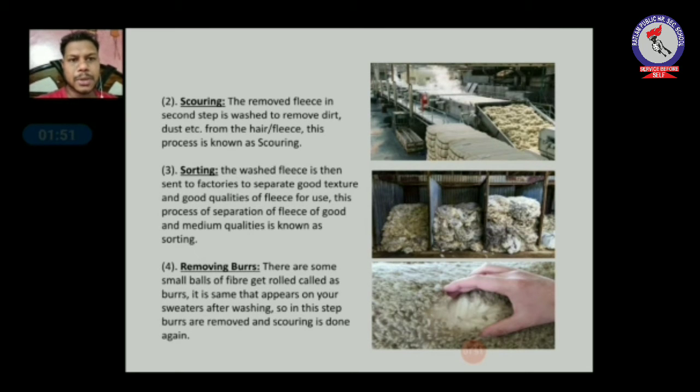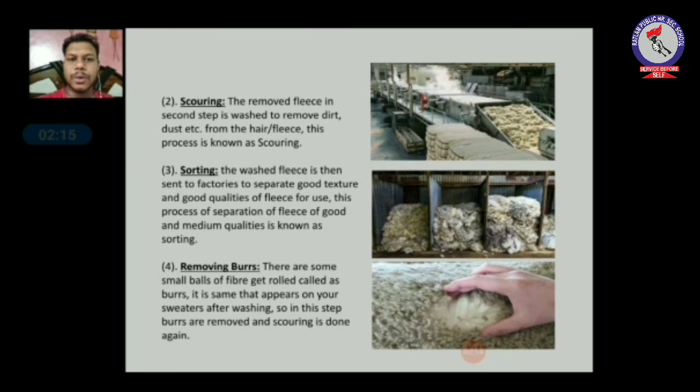Then the third step comes, that is sorting. The washed fleece is then sent to the factories to separate good texture and good quality fleece for other uses. This process of separation of fleece of good and medium quality is known as sorting. In the second picture you can see there are 3 blocks made, and different qualities of fleece are kept in different forms.